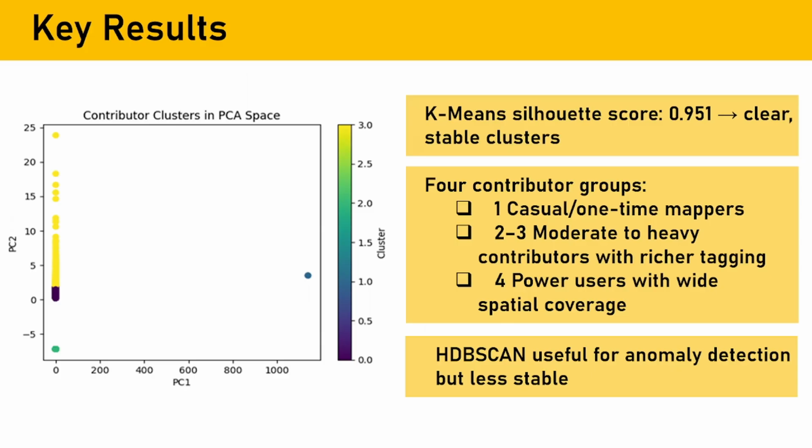For this clustering, I identified cluster 0 as casual. Cluster 0 means casual or one-time mappers, often from hackathons or large imports. Clusters 1 and 2 are moderate or heavy contributors, steadily active with richer semantic tagging. And cluster 3, the power users, few in number but with high edit volumes and wide geographic coverage. Clusters with frequent, recent, and thematically focused edits consistently produced higher quality OSM data. That is a critical insight for prioritizing validation efforts.